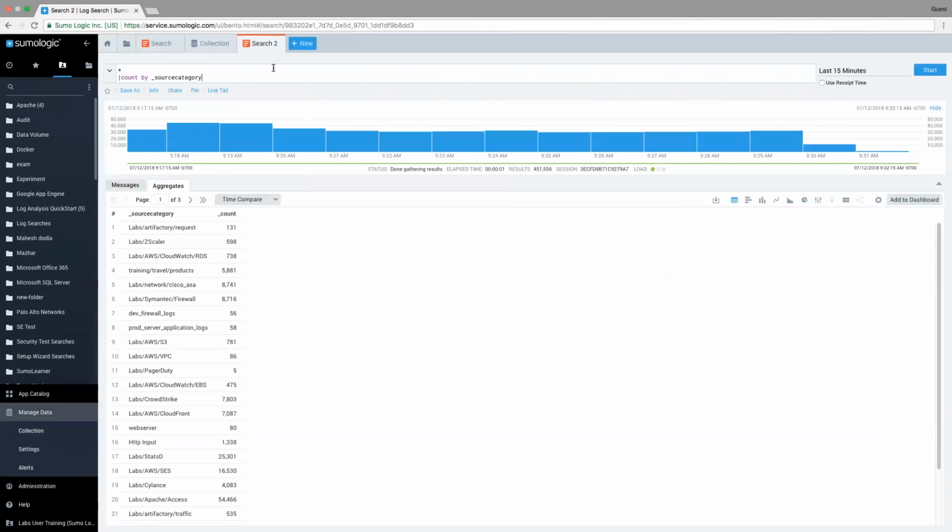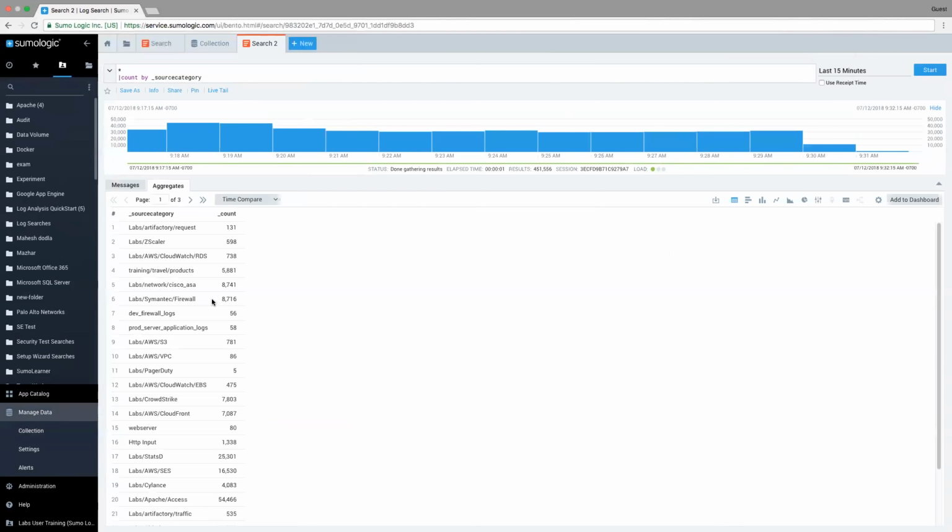And so now what I'm looking at is pretty similar to the information I was looking at in the collection window, but just a different view of it. And so here I see all the different source categories that exist, and I see a count for the amount of messages that have occurred in those logs for the last 15 minutes. So we're looking at a 15-minute chunk of time.